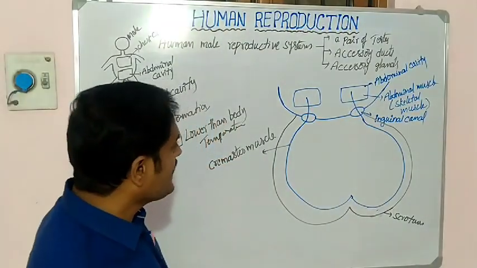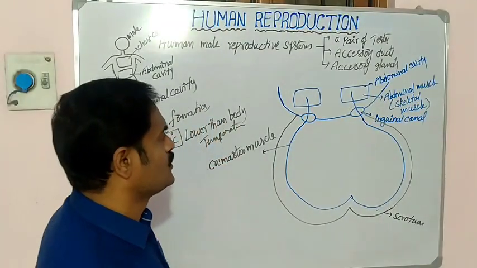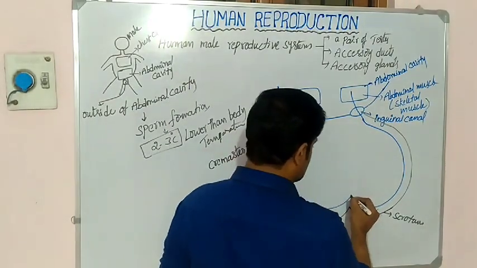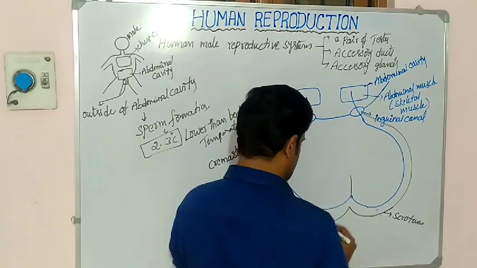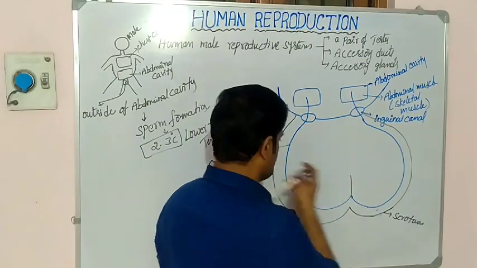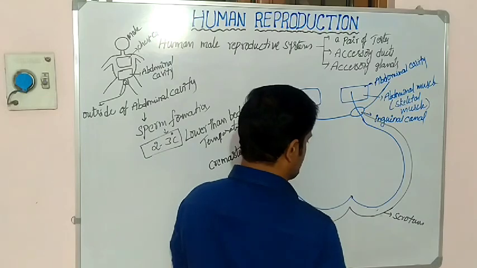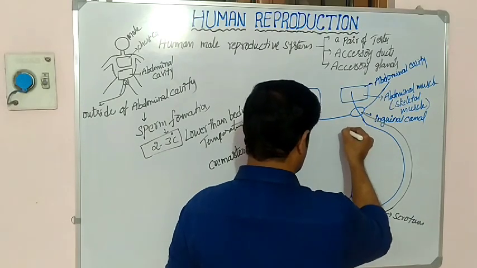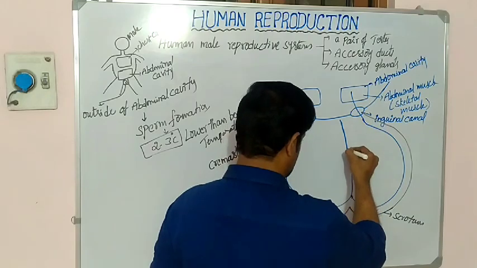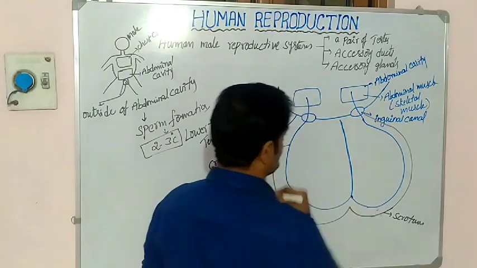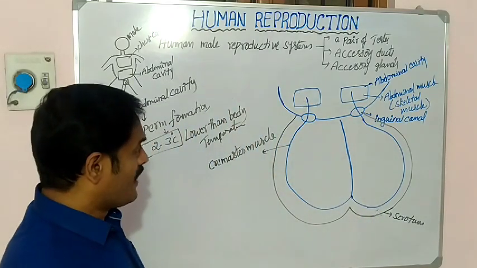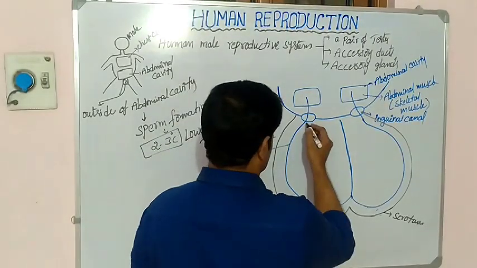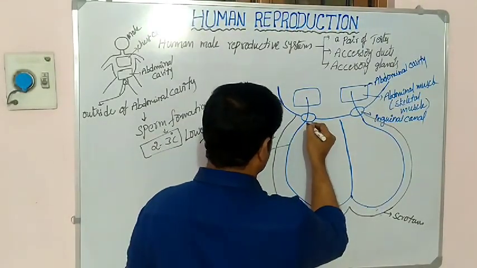Then one more muscle also continues like this. So this first muscle, the cremaster muscle, is continuous as a septum like this. Then one more muscle also comes under the scrotum.